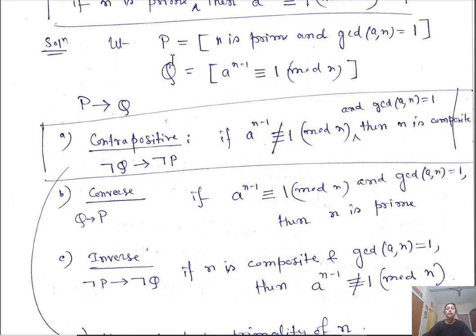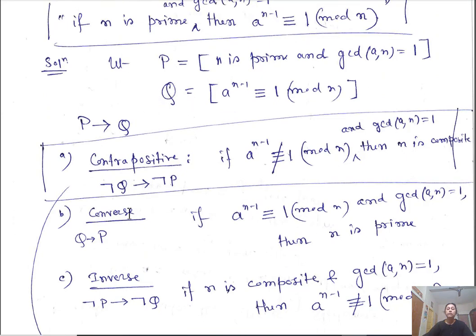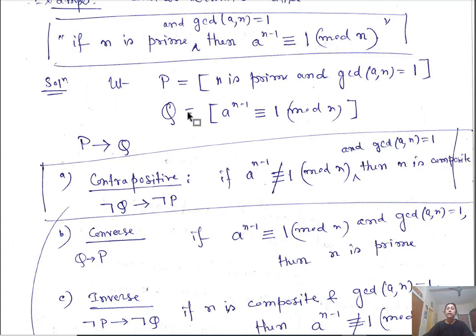Now let us find the converse statement. The converse of this implication is Q implies P. It says that if a to the power n minus 1 is congruent to 1 modulo n for a and n with GCD equal to 1, then n is prime.